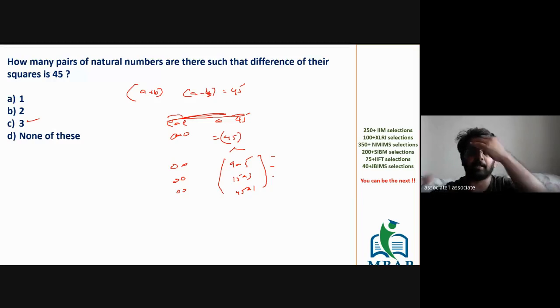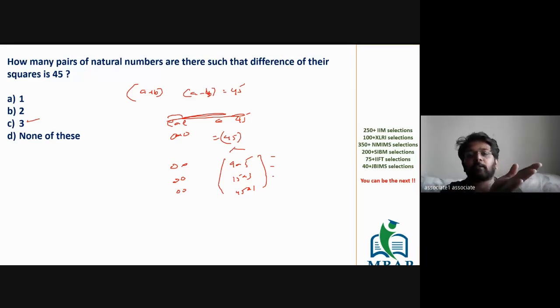So all what I'm saying is, in the final climax, it's a matter of few seconds in which you can get the answer. It is simple. In how many ways can you write a number as the difference of two perfect squares? It's as simple as in how many ways can you write the same number n, 45 or whatever has been given to you, as even into even or odd into odd. The number of pairs you get, that many solutions you will get. Is this clear?